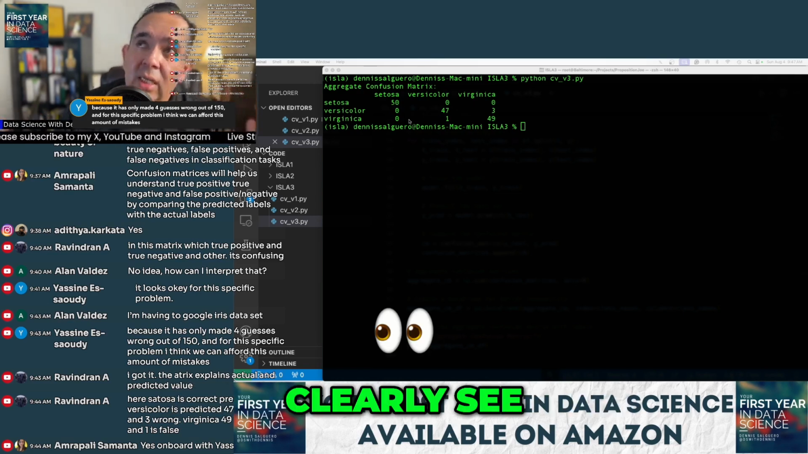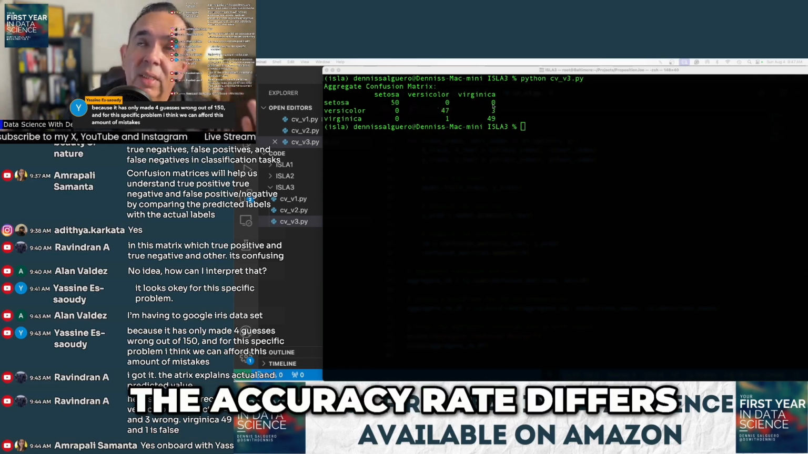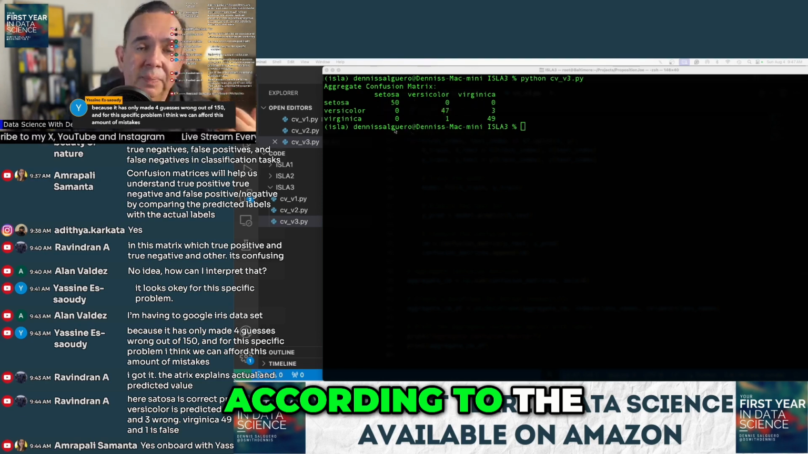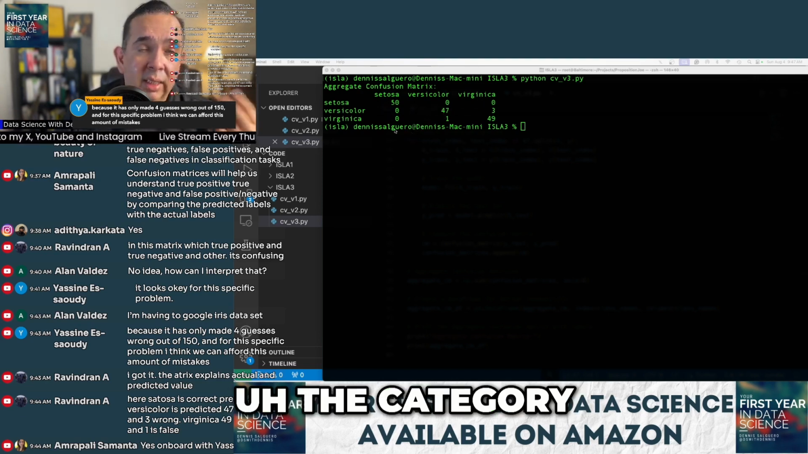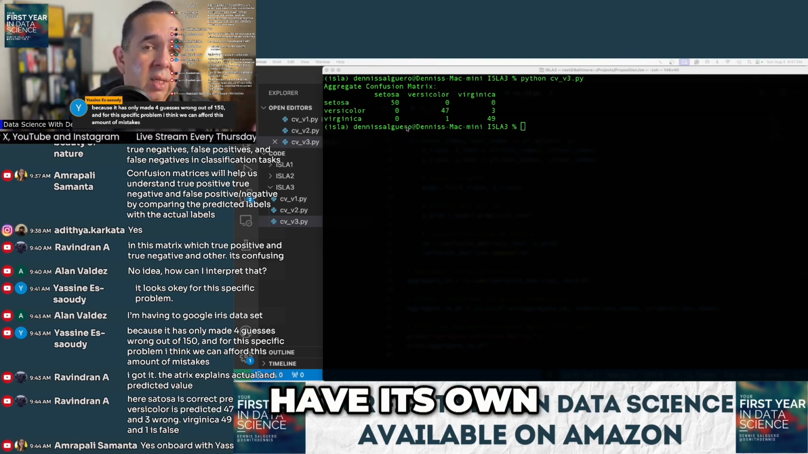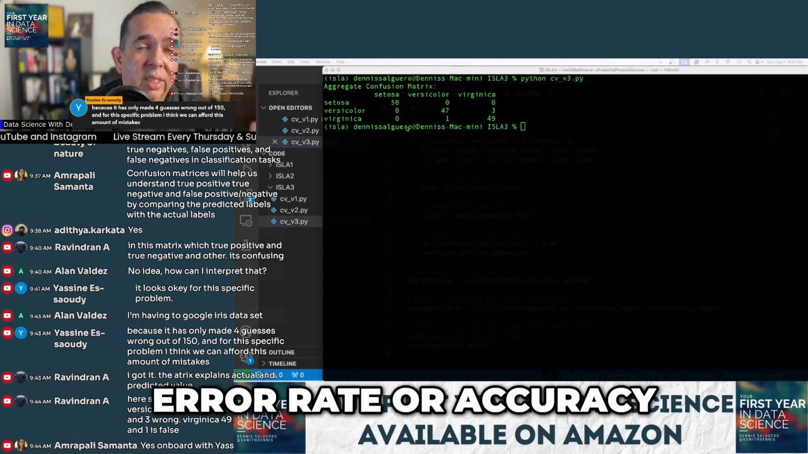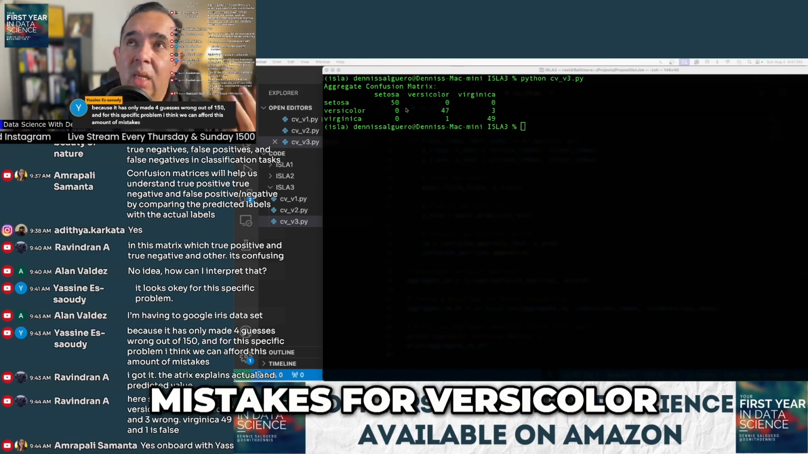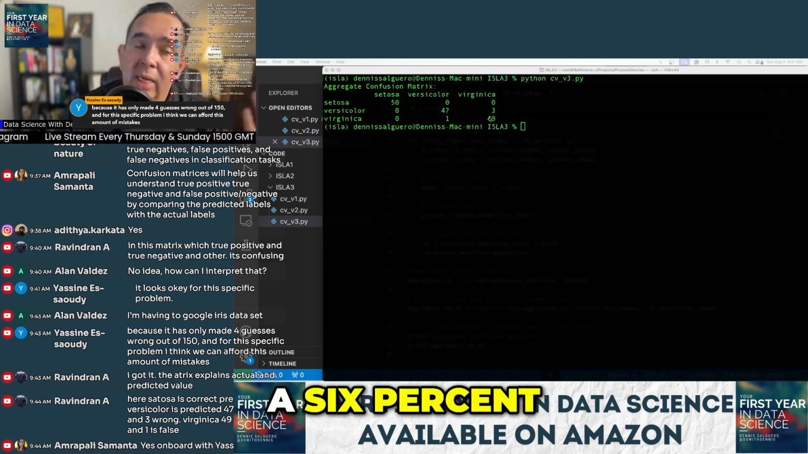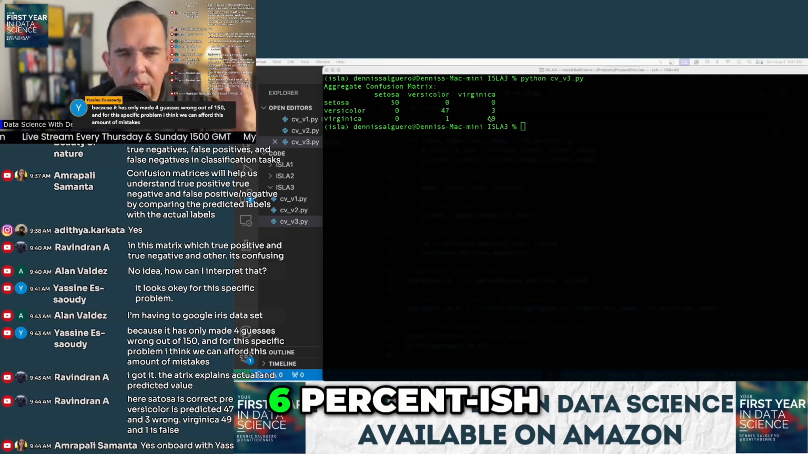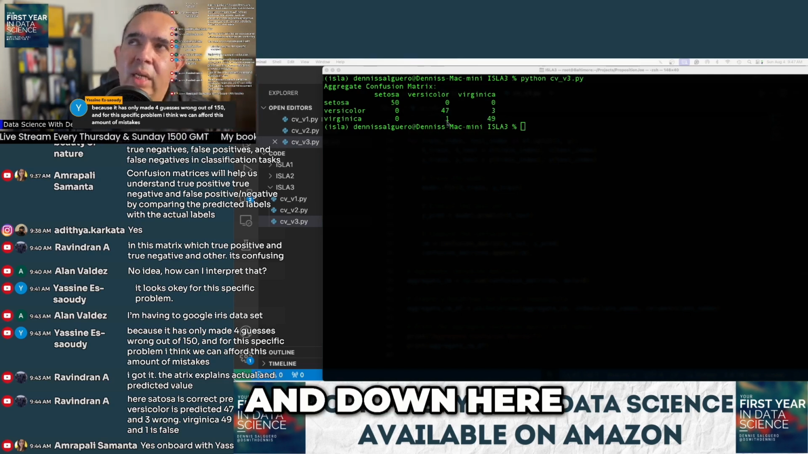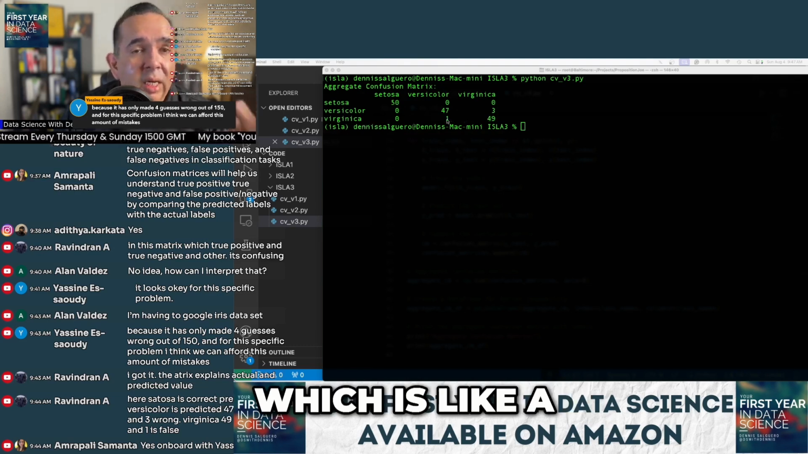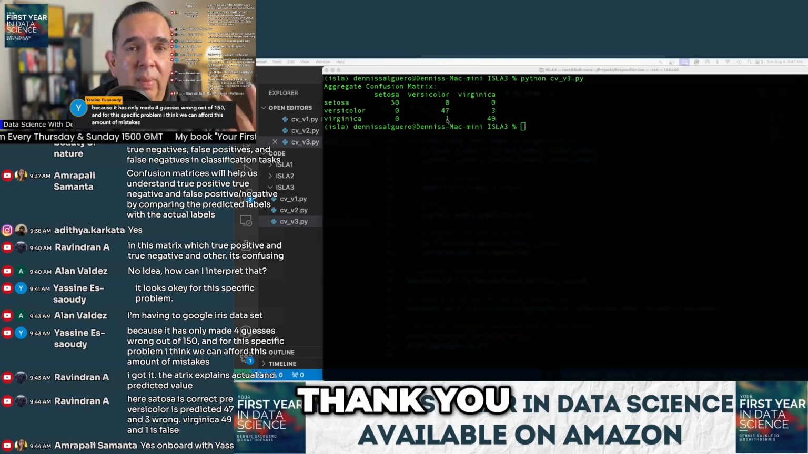But as you can clearly see, the accuracy rate differs according to the category, right? Each category can have its own error rate or accuracy rate. For Setosa, we're perfect, right? The algorithm didn't make any mistakes. For versicolor, we made 3, which is what, 6%-ish rate. And down here in Virginica, it made 1 error, which is like a 2% rate, right?